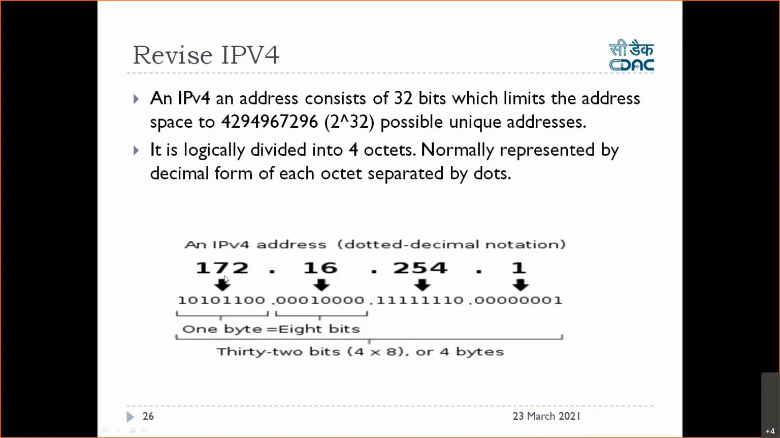This decimal number will be converted to binary. This is the binary number, and each octet is an 8-bit number. So 8 bits, again 8 bits, again 8 bits, and 8 bits. So totally how many bits are there? 32 bits, which means 4 bytes. So IP version 4 will always be 4 bytes.